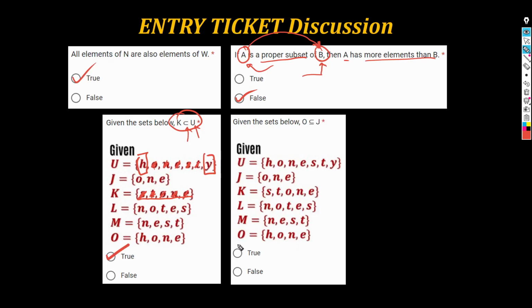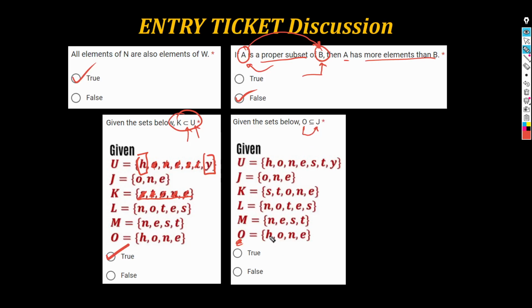O daw, this one, O, is a subset of J. Remember, pag subset naman, hindi mo kailangan yung condition na there has to be at least one element in the second set that is not found in the first. No, hindi kailangan yun. Basta for O to be a subset of J, all elements in O must be found in J. Yun lang yung requirement. Okay? Now, let's look at the elements in O and J.